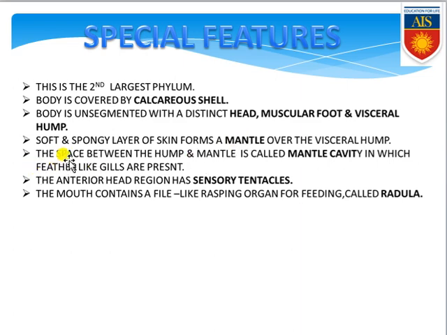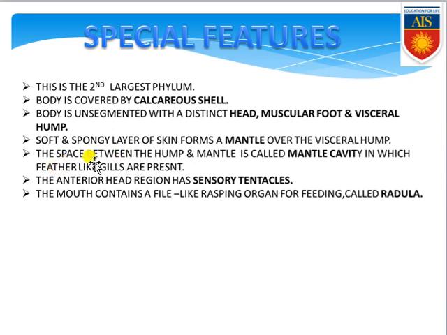The space which is present between the hump and the mantle is called the mantle cavity. The cavity present between the visceral hump and the mantle is known as the mantle cavity, in which feather like gills are present. Next point is that the anterior head region contains the sensory tentacles, and the mouth is also present, which contains the file like rasping organ. File like means very sharp, sword like rasping organ, that is commonly known as radula. So this is the second largest phylum after Arthropoda, having calcareous shell. Body is divided into head, muscular foot, and visceral hump. Just above the visceral hump there is a covering that is commonly known as mantle.